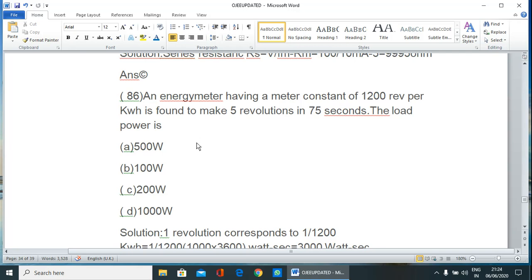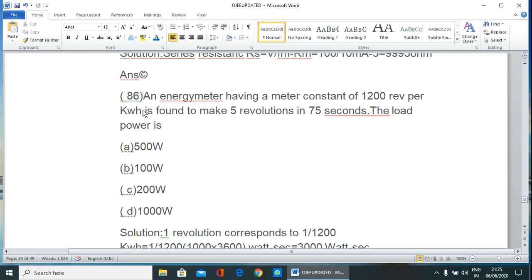So for 1 kilowatt hour, that is for 1 unit, the energy meter must rotate 1200 times, right? It means if one energy meter rotates 1200 times, then what happens?